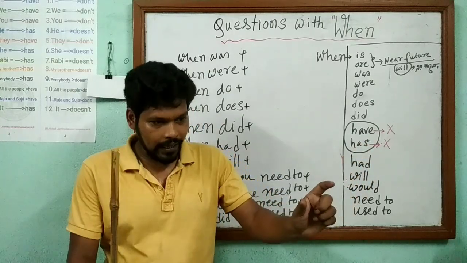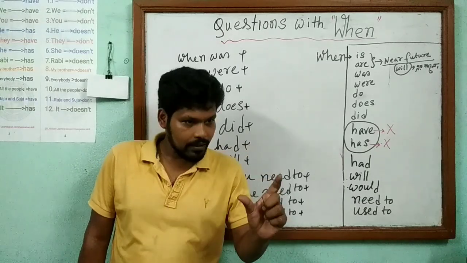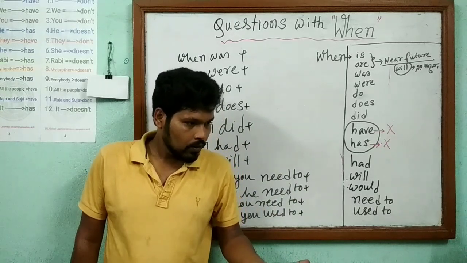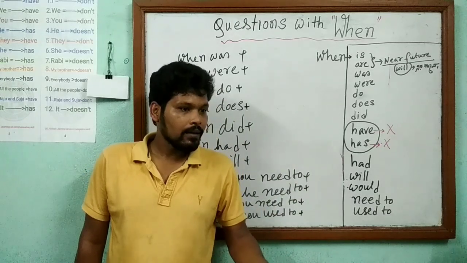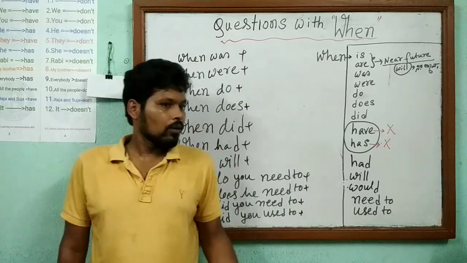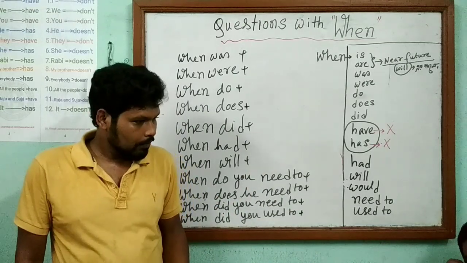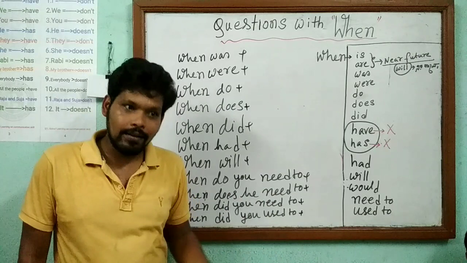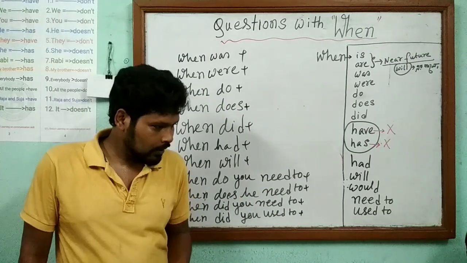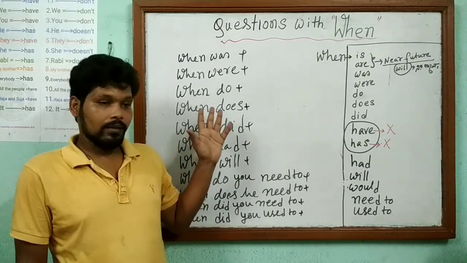My brother was crying. When? A time is needed. So, my brother was crying at 10 o'clock. My brother was crying in the morning. My brother was crying at night. My brother was crying in the evening.